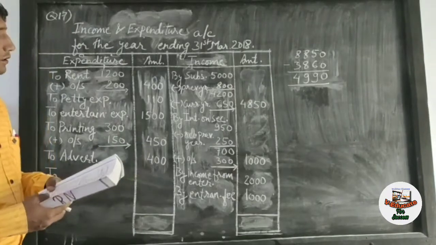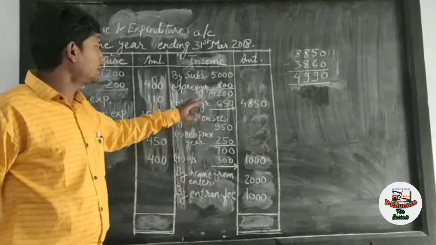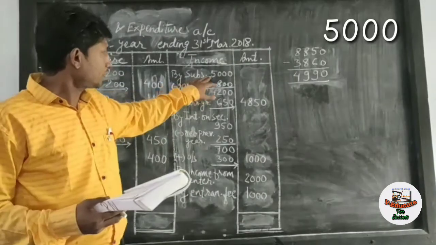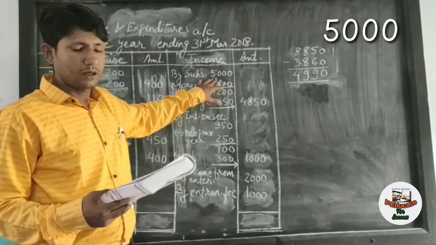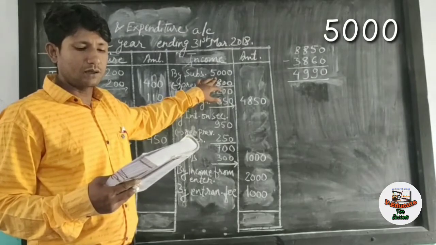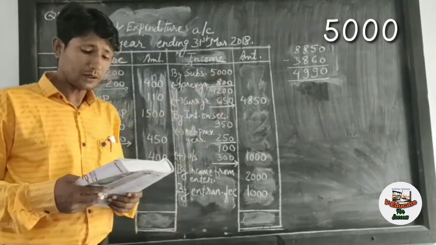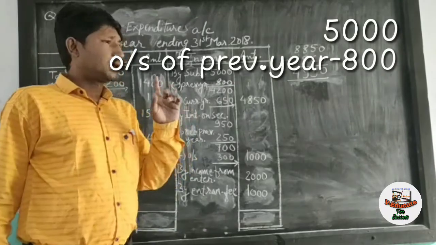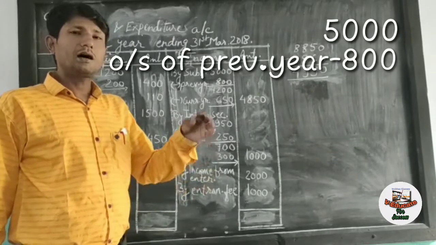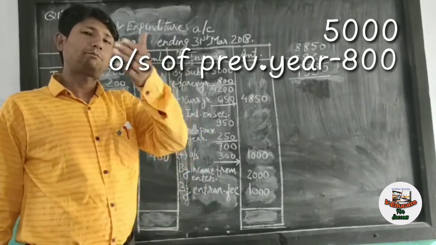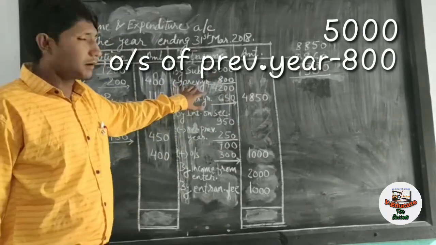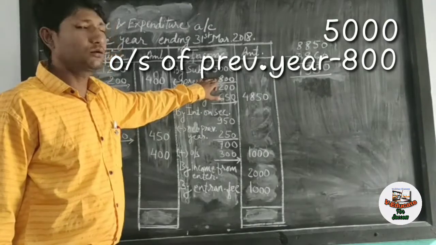It is written subscription received. Since it is an income, it will appear in the income side. The subscription received in the year is 5,000, and in the balance sheet it is given on the asset side, outstanding subscription 800. The amount 800 outstanding subscription is the amount of subscription of the previous year, not of this year. Therefore, we have to subtract this amount. This 800 is the amount of previous year.